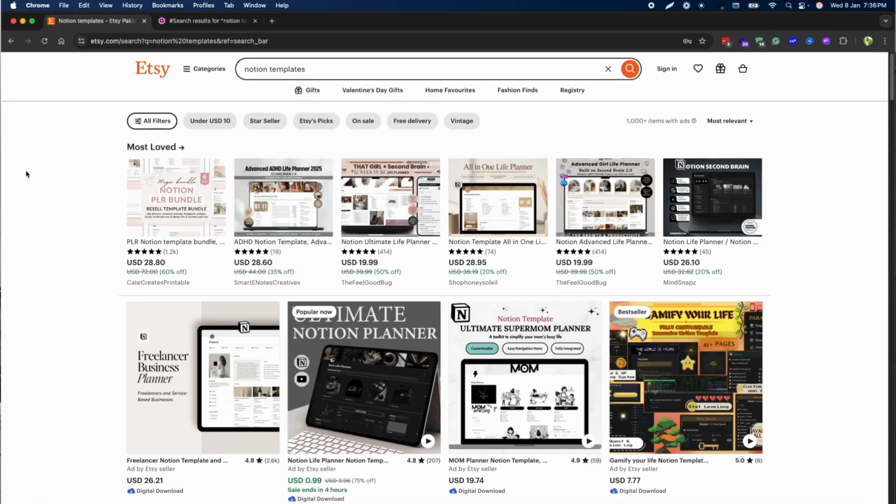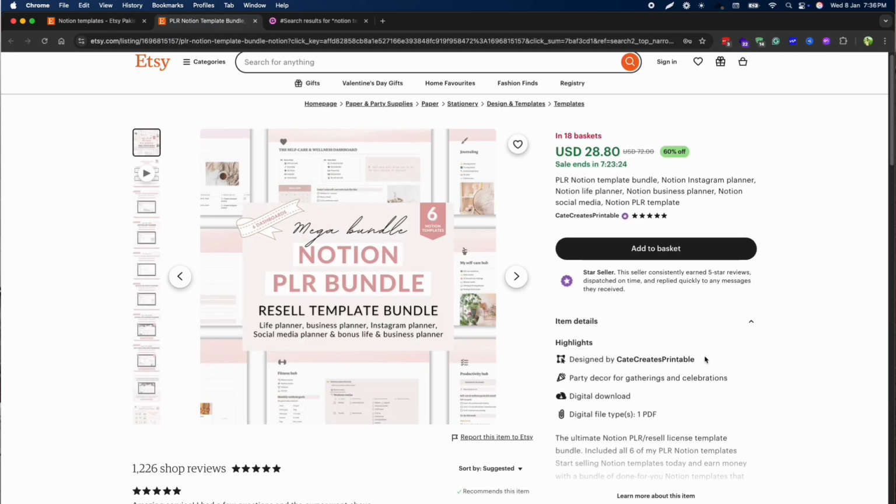If you go to Etsy.com, you will find there are so many listings about Notion templates which have a very good amount of sales. For example, this particular listing has 1.2k sales. Actually, this particular listing does not have this number of sales. This whole store has this amount of sales.